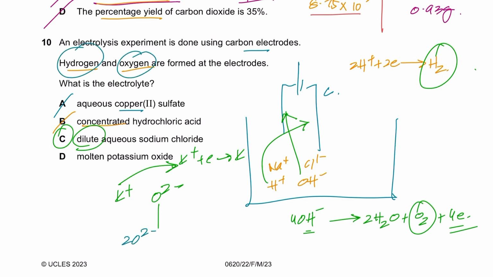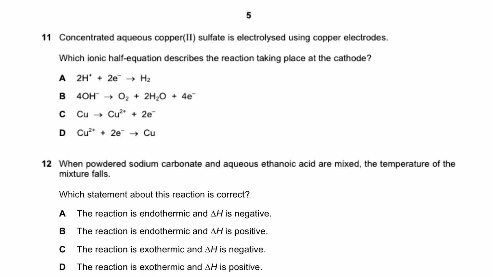So here 2 oxygen ions would go together, each would lose 2 electrons, so in total 4 electrons would be lost and O2 would be formed. But who cares about this? D is wrong. 11 says concentrated aqueous copper sulfate is electrolyzed using copper electrodes.